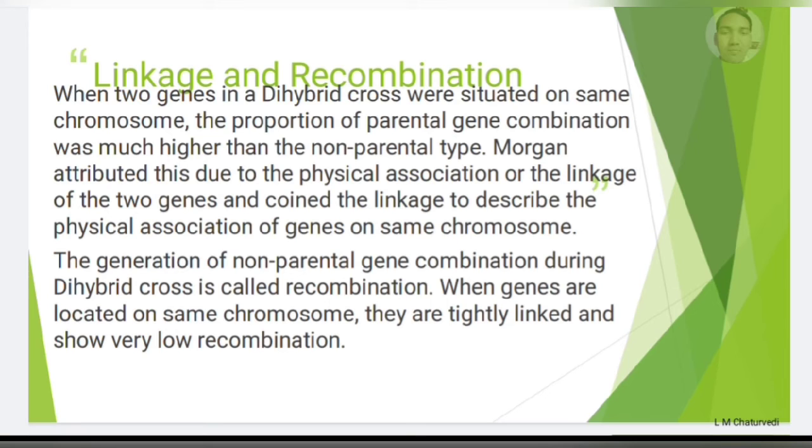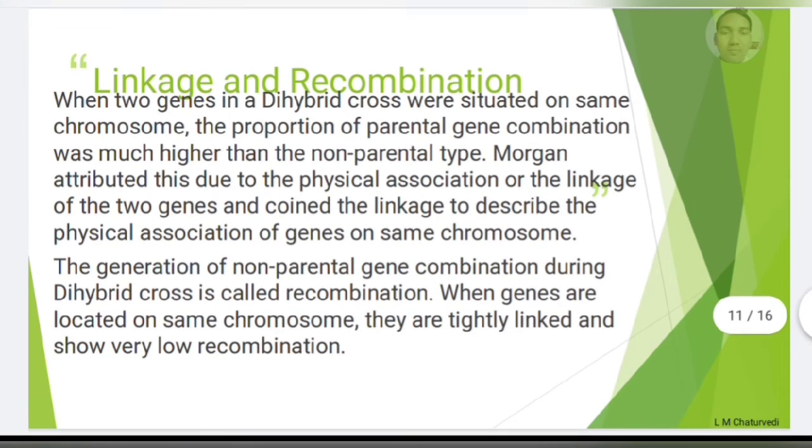And when the distance between the genes increases, there is a chance of recombination, shifting the gene locus, or shifting the gene from the chromosome. Such a condition is also known in meiosis as crossing over or genetic exchange. So simply we can say linkage is inversely proportional to recombination. Non-parental gene combinations are generated due to recombination.